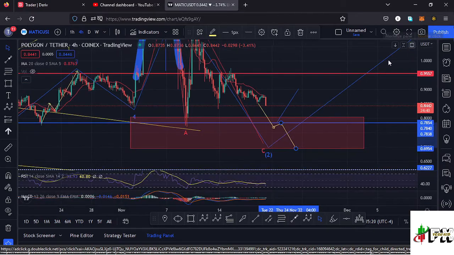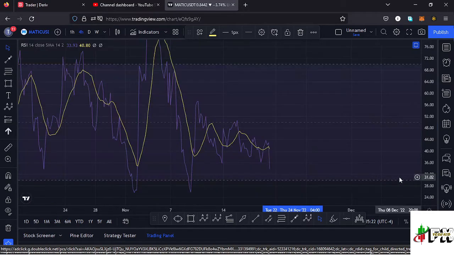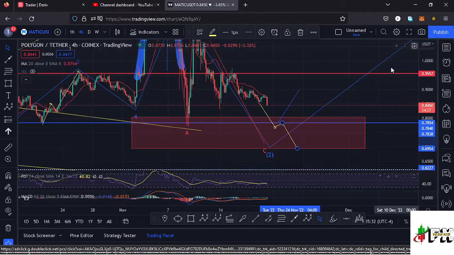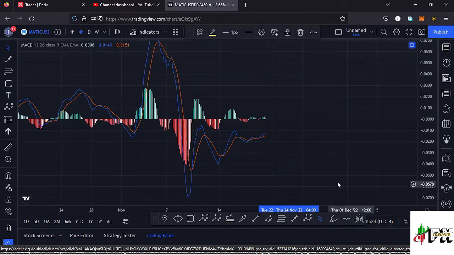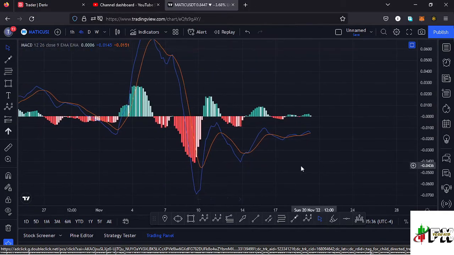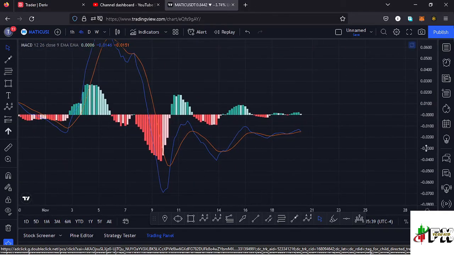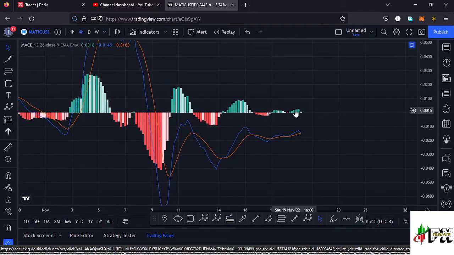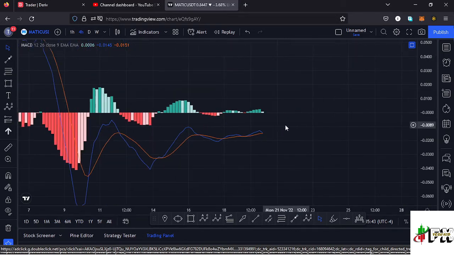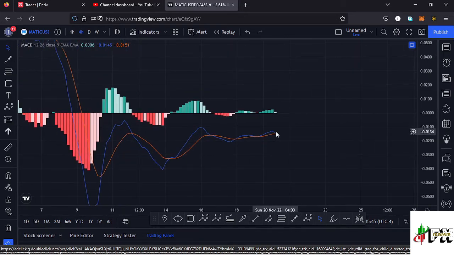Also taking a look at the indicators to see what movements will be supported. Here on the RSI, we are trading at around the 34 mark, meaning we have a bit of room for us to support any movements to the lower side before we get into the oversold region. Also taking a look at the MACD, here on the MACD we are just about to print a bearish cross, and you can see we are losing the buying momentum here on the MACD, indicating that lower prices are coming our way.